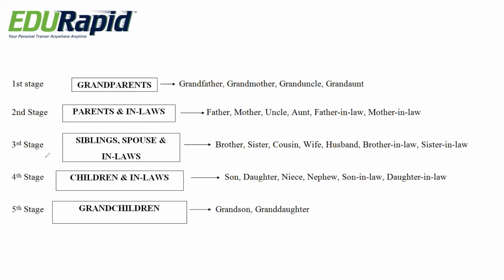Okay, this is the chart that shows the different stages. Usually we are in this third stage, that means brother, sister, cousin, wife, husband, sister-in-law, or brother-in-law. These are the siblings, brother, sister, and cousins, and the wife. These are our age, that is the same age, along with brother-in-law and sister-in-law. So this is the third stage.